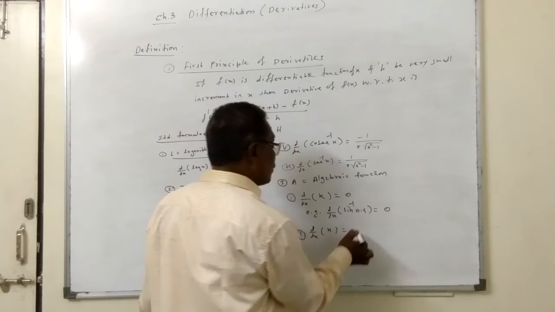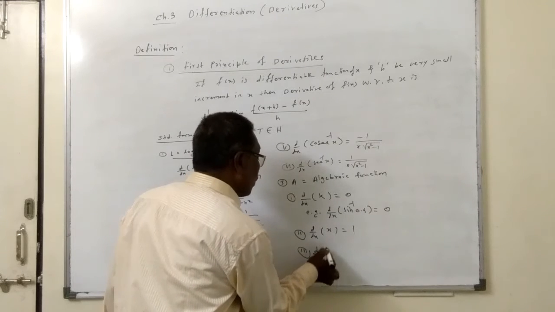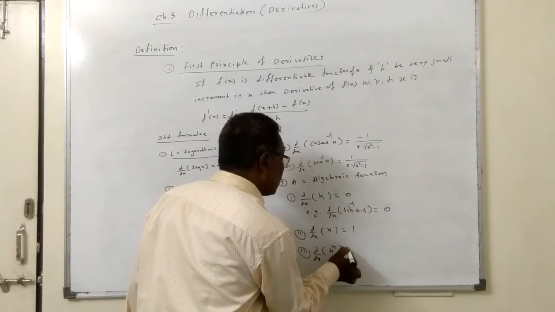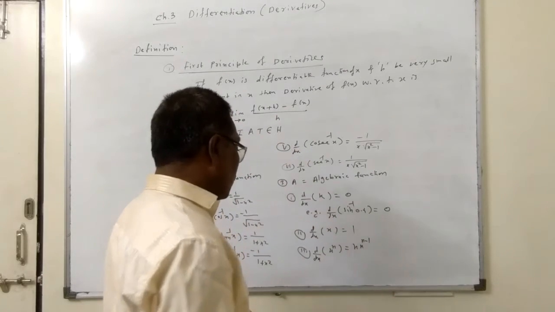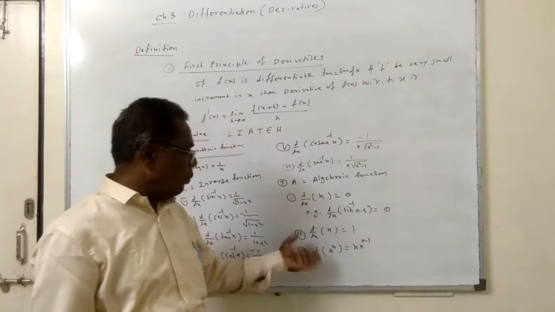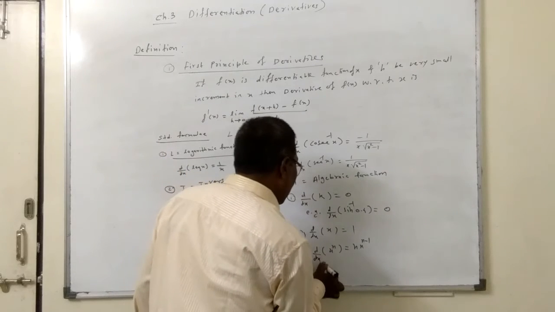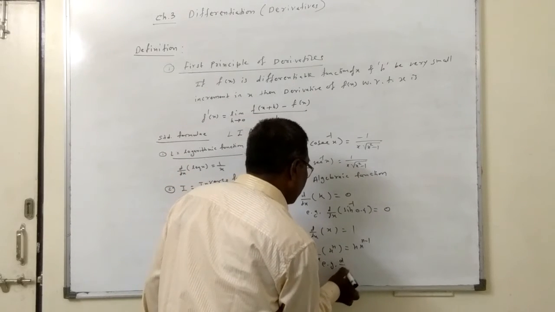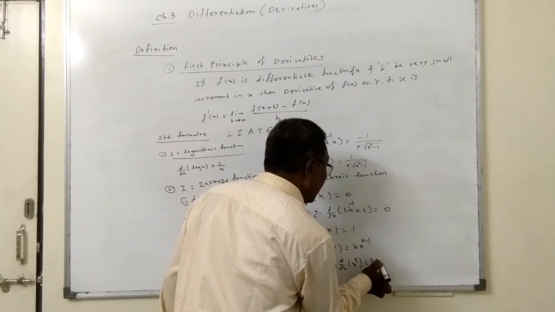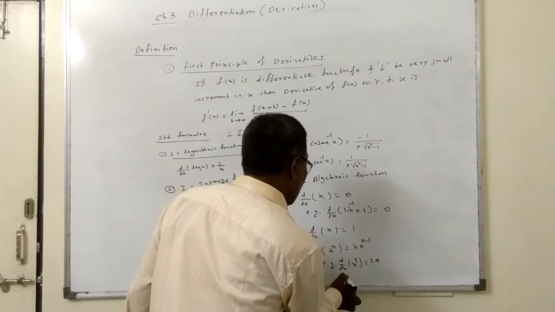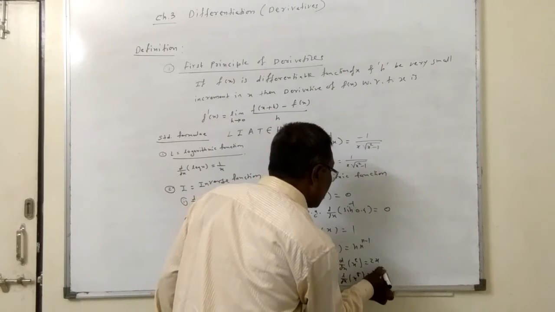The second formula we get is d by dx of x. x is the identity function, and the derivative is equal to 1. The third formula is d by dx of x raised to n. This is the power function, so it is n x raised to n minus 1. The power is multiplied and the power is reduced by 1. We can apply this in examples. For example, d by dx of x square: the power 2 is multiplied, x raised to 2 minus 1 is x to the 1. D by dx of x raised to 5 is 5 x raised to 4.